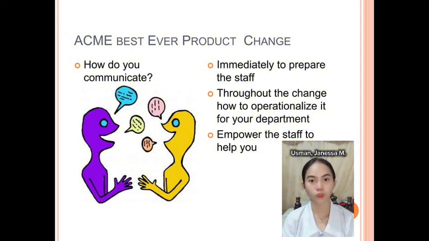This slide focuses on communication strategies during the change based on Lewin's model applied to the Acme Best Ever product. It emphasizes proactive communication, communicating immediately with staff to prepare them for the change. Ongoing communication, maintaining open communication throughout the change process, explaining how the change will be implemented within the department. Empowerment, encouraging staff participation and collaboration in the change process. The image depicts two figures communicating, symbolizing the importance of open dialogue and information sharing.